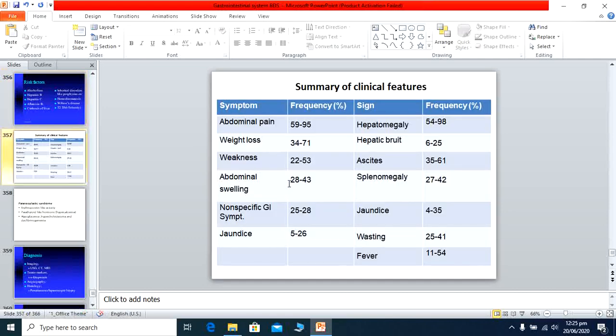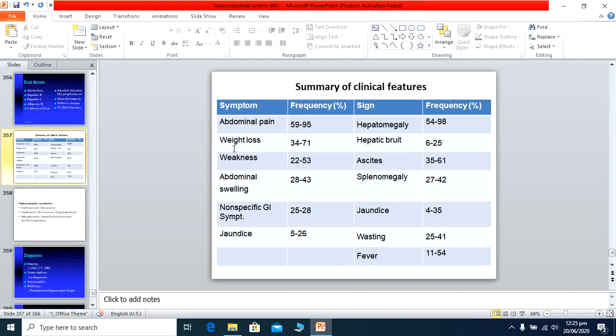Now the clinical presentation: how do patients present to you with this important disease? Some symptoms are non-specific, like weight loss, weakness, anorexia, meaning loss of appetite. Sometimes the patient presents with fever.